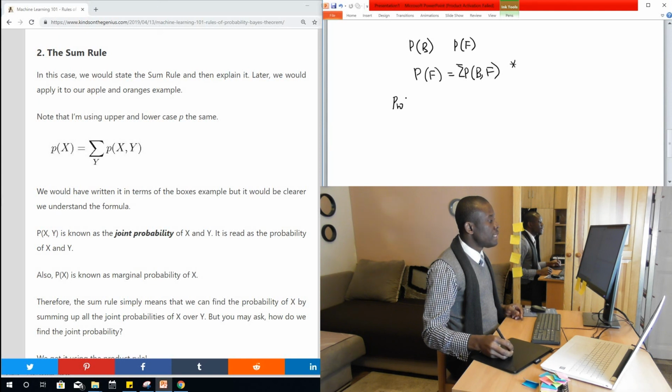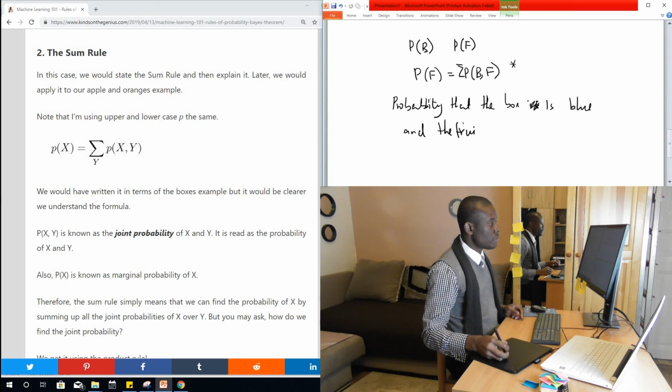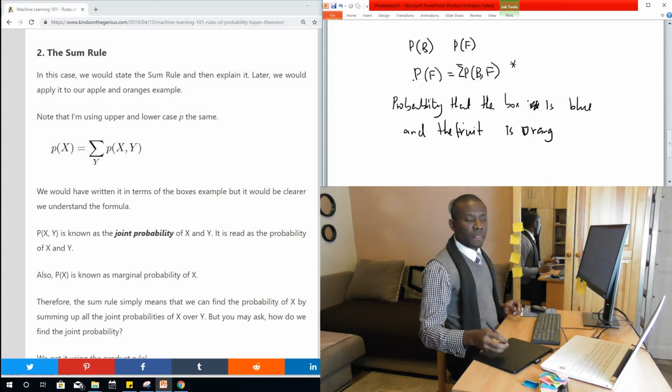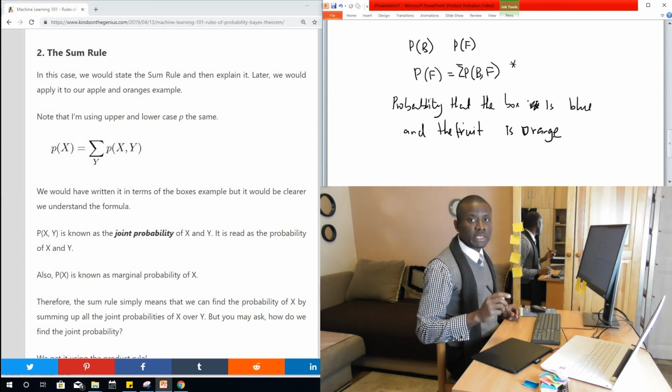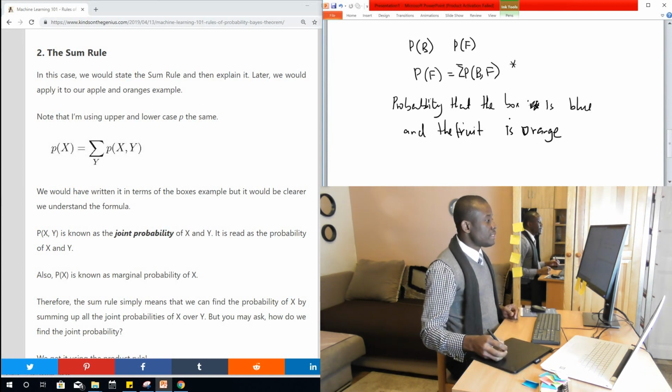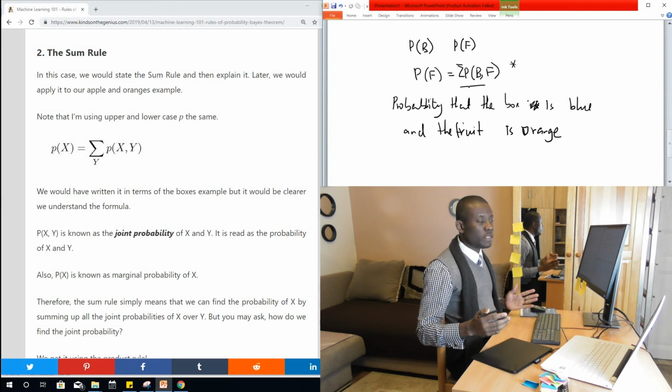So let's say the probability that the box is blue and the fruit is orange. So the probability that the box is a blue box and the fruit is orange is what we can calculate using the sum of these probabilities.